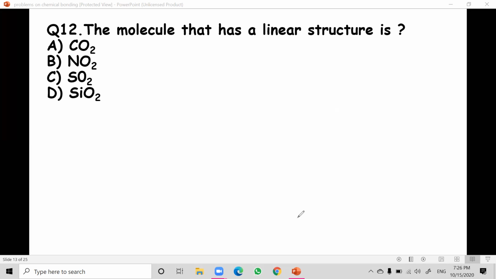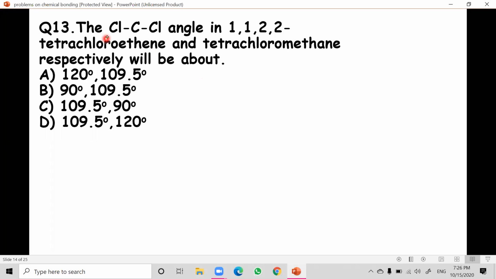Now the next question. C single bond Cl. So carbon has Cl on one side and Cl on the other side as well. The two molecules given are 1,1,2,2-tetrachloroethene and tetrachloromethane.